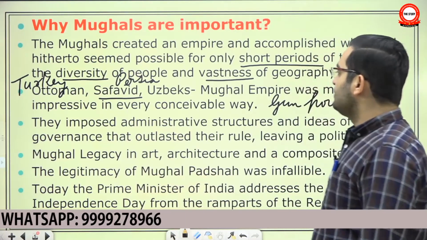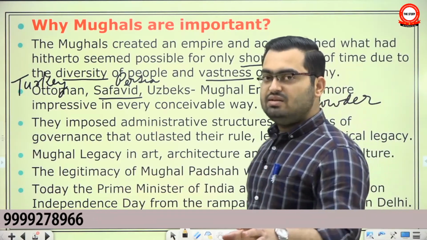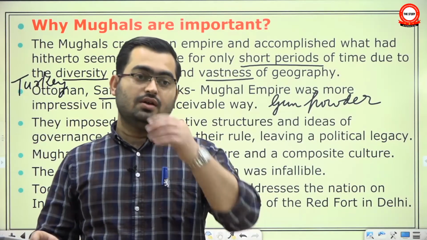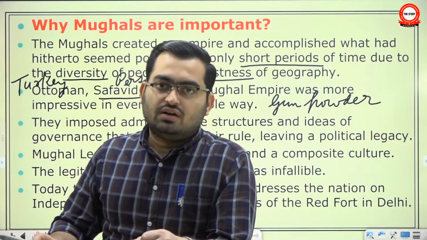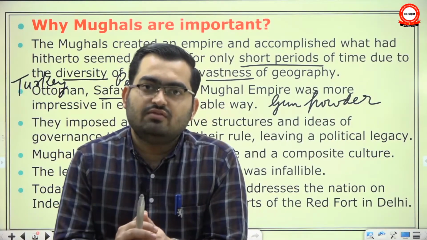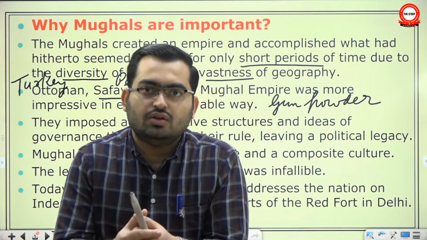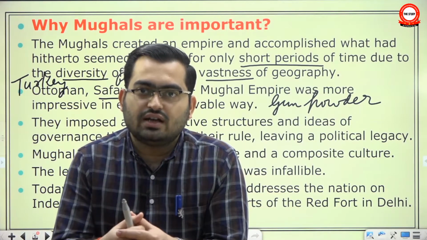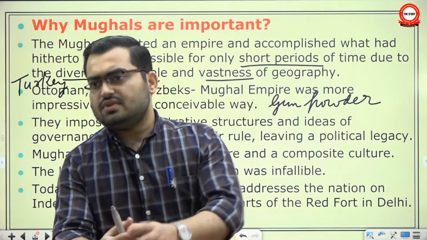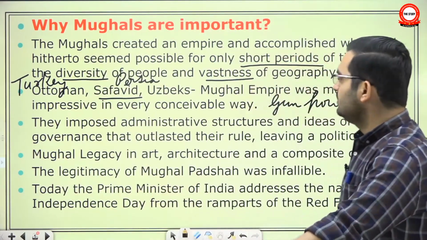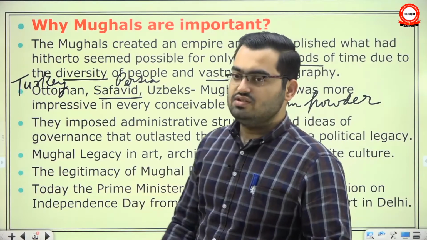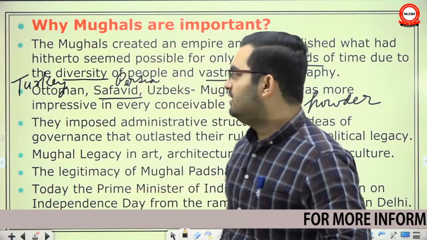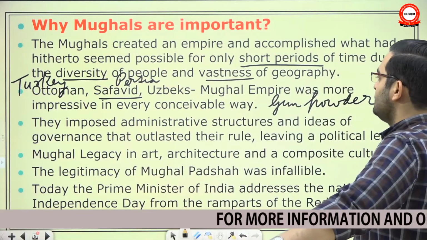Among all these, the Mughal Empire was more impressive in every conceivable way, be it the military might, the wealth, the vastness of geography, the duration, or the population under its command. In every conceivable way, the Mughal Empire lasted longer. Though the Turkish Empire and Safavid Empire did continue even after their decline and lasted very long, we have to understand, for example in the case of the Ottomans, that for the last 2-3 centuries their existence was entirely dependent on the mercy of European powers. So, in these ways, the Mughal Empire was more impressive in every conceivable way.